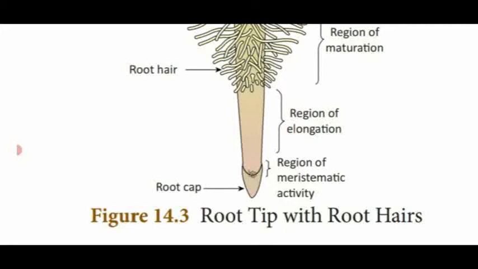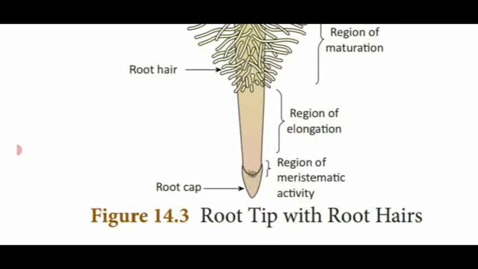Above the root cap region, the root contains meristematic cells. What are meristematic cells? The cells which undergo division continuously; they are doing the cell division process. For example, one cell undergoes division to 2, 4, 6, 8, they are multiplying in number. That region is said to be the meristematic tissue region.